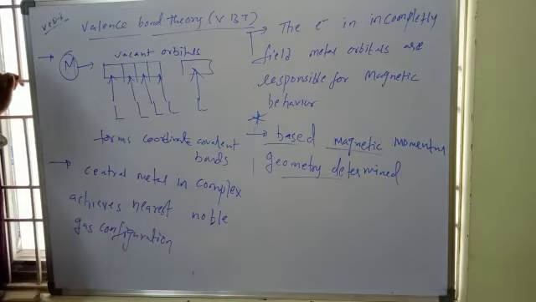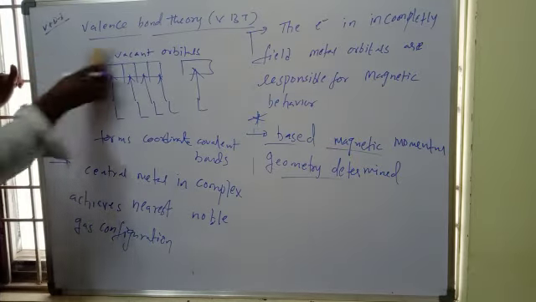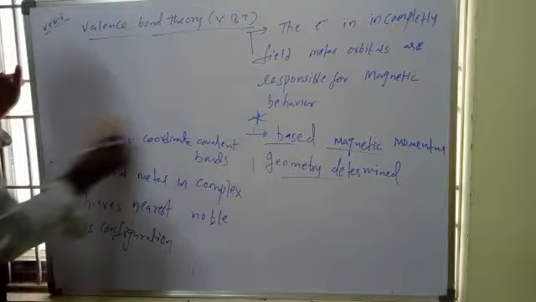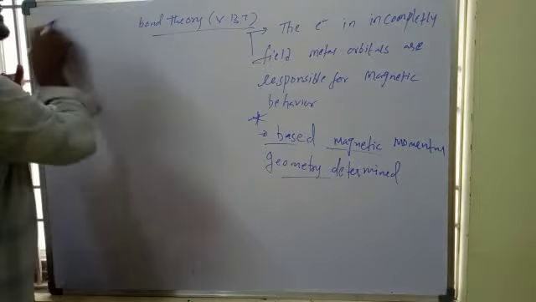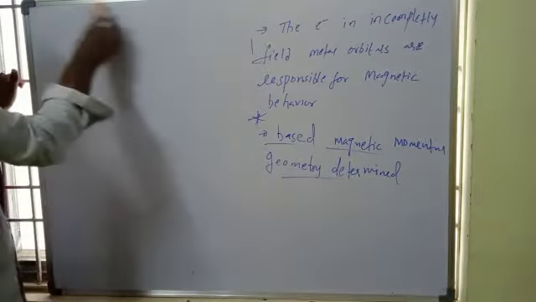Now we'll go to real examples of valence bond theory. Please take screenshots.